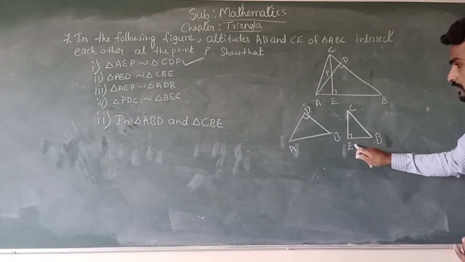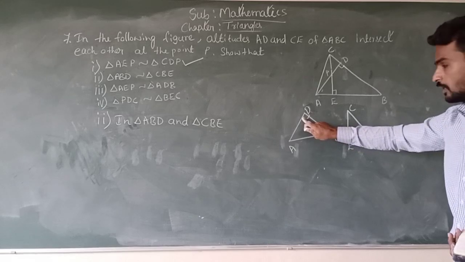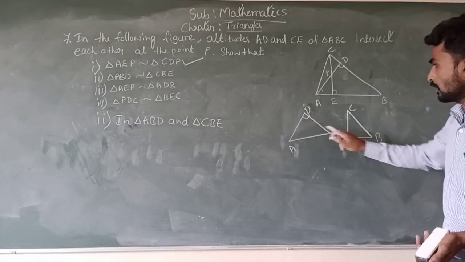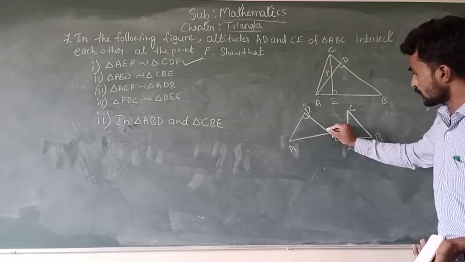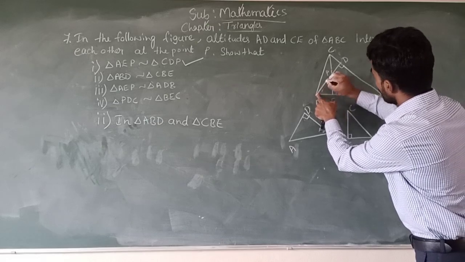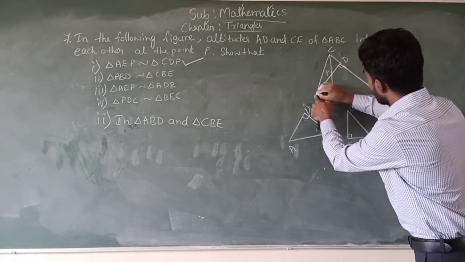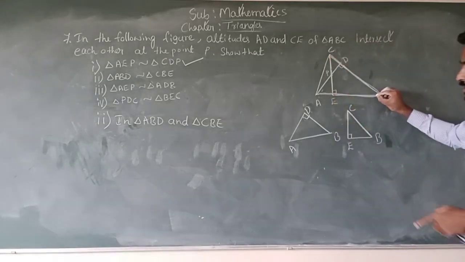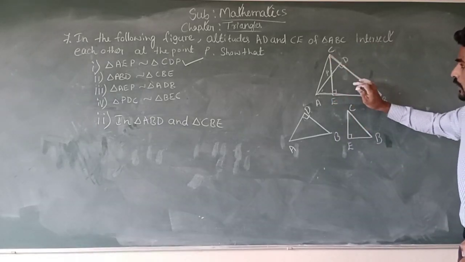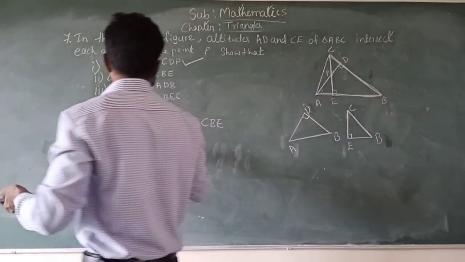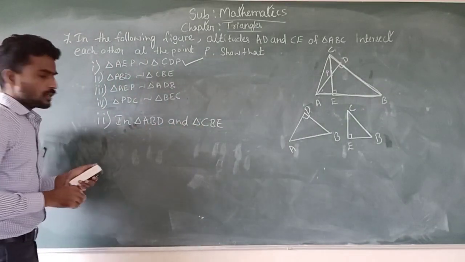Here angle E is equal to angle D, because both are 90 degrees, and also this angle B belongs to ADB and also BEC. This angle B is a common angle for both the triangles. By using that, we can prove that both the triangles are similar.